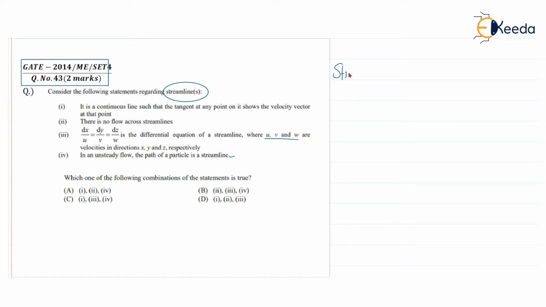What is the definition of streamline? First of all, the definition of streamline: it is an imaginary line drawn in any flow field such that tangent drawn to it at any point gives the direction of velocity vector at that point. So suppose this is a streamline. If you draw the tangent at any point, it will give you the direction of velocity vector at that point. And it is an imaginary line.